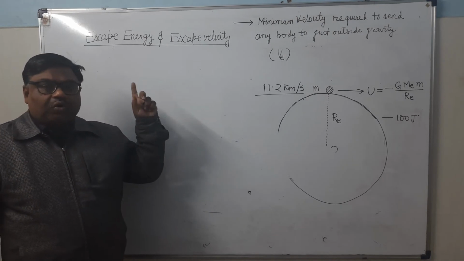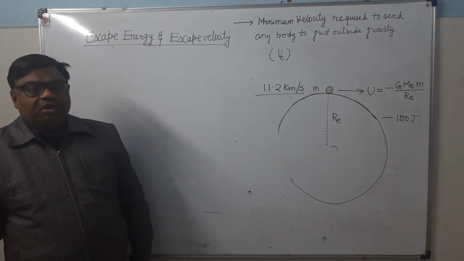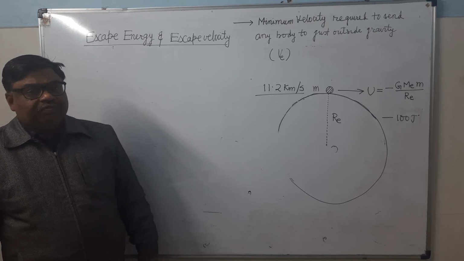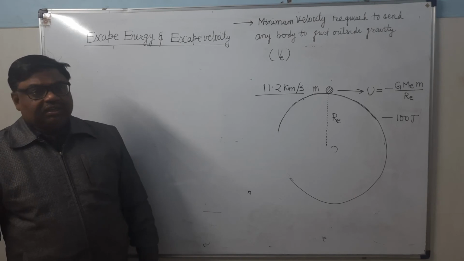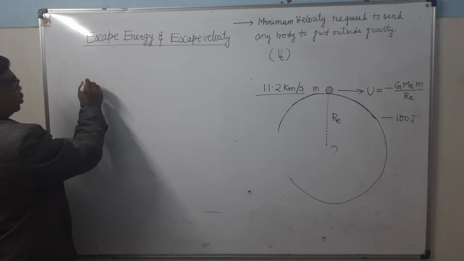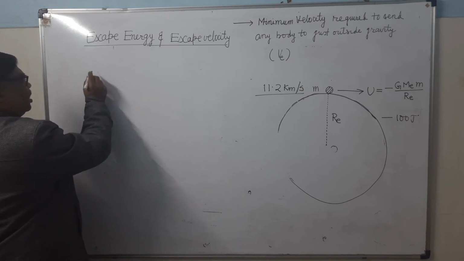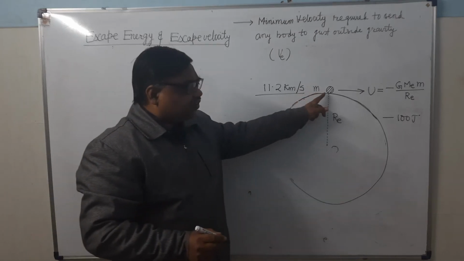The body will reach outside the earth's gravity, and there it will have some kinetic energy, that excess energy which will be left in the form of kinetic energy. So here we have assumed, let a body of mass m be thrown from the earth's surface.